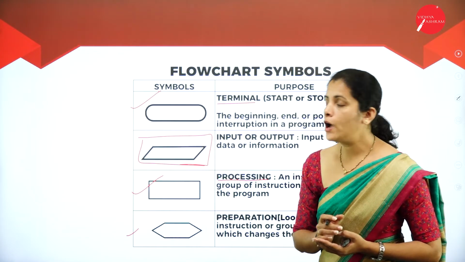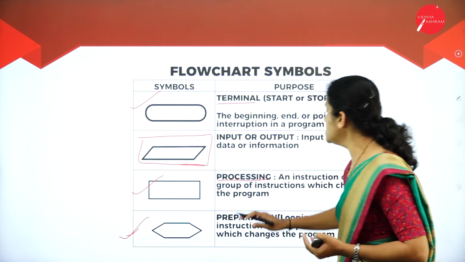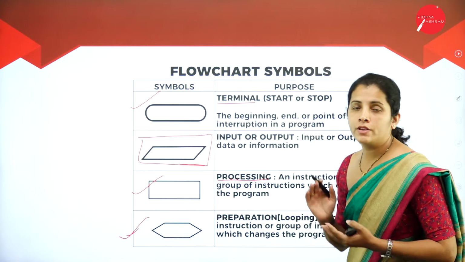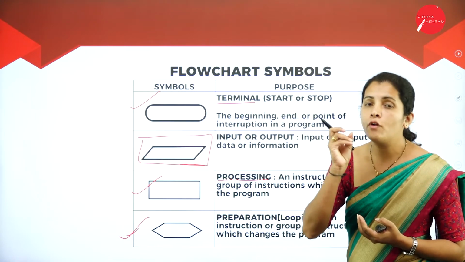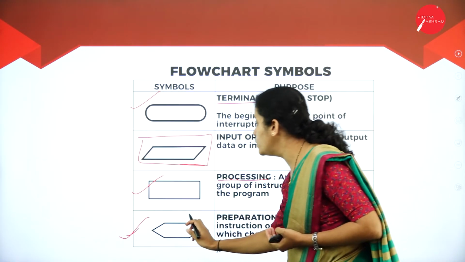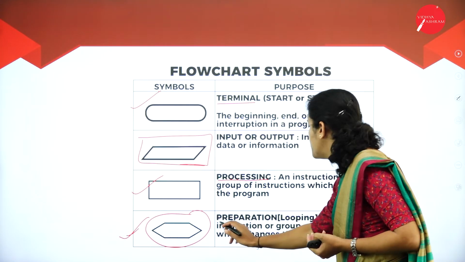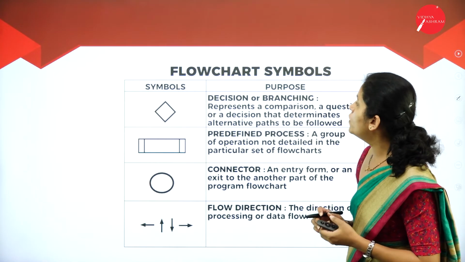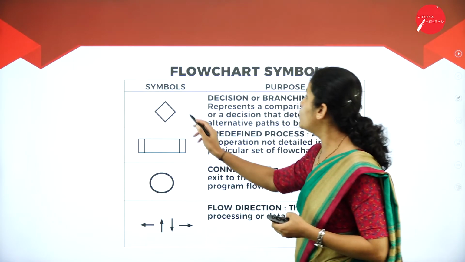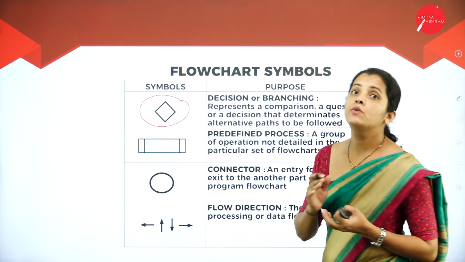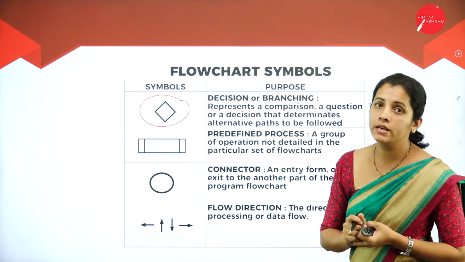Then I'm going to have preparation. What is preparation here? Suppose I want to represent my for loop, at that time I'm going to use this symbol, and this symbol is called preparation. Then I'm going to have rhombus. Why do I require rhombus here?